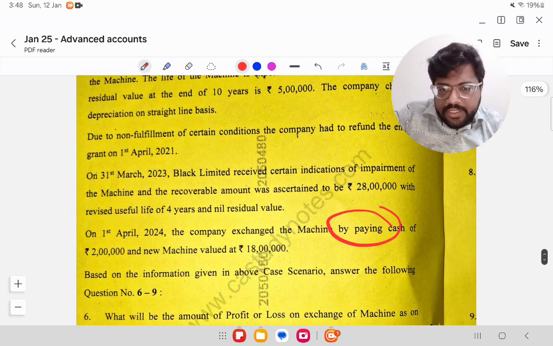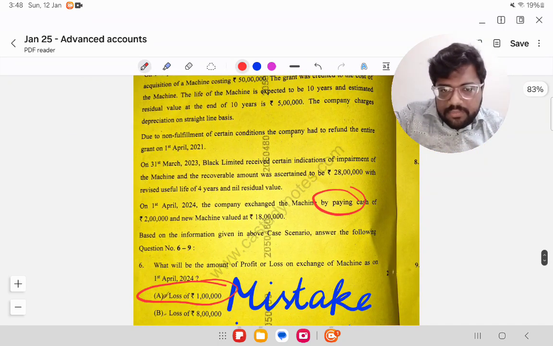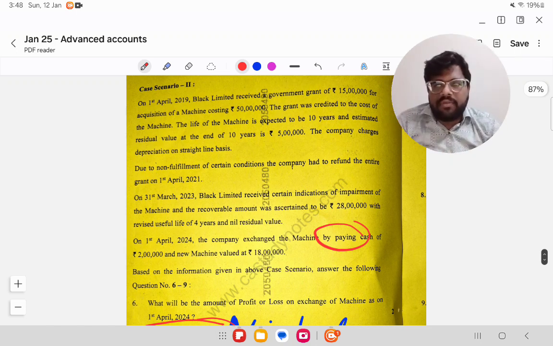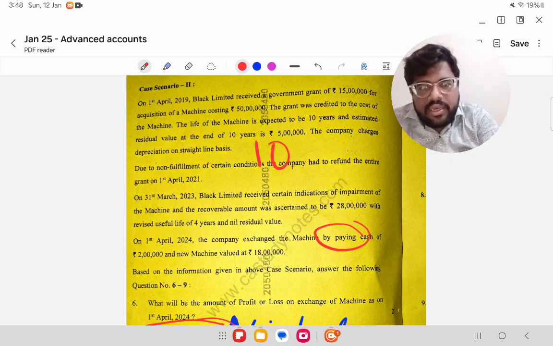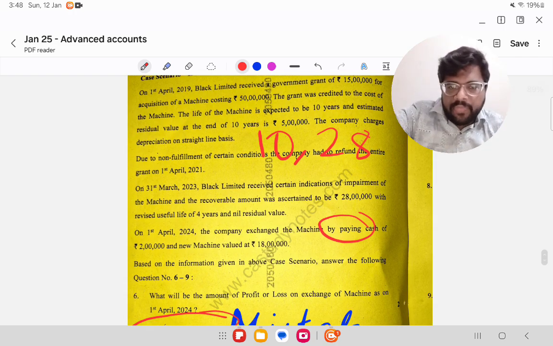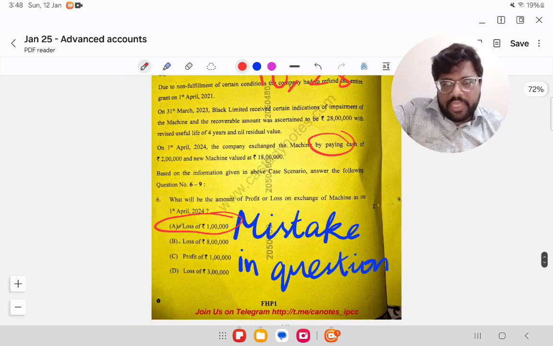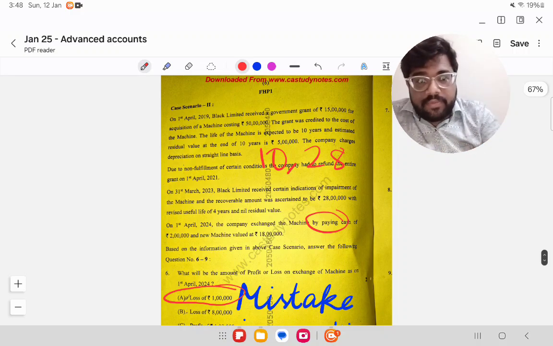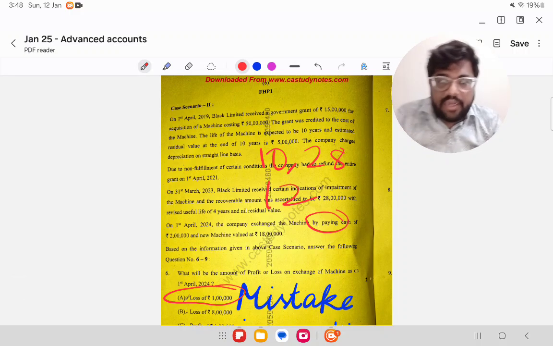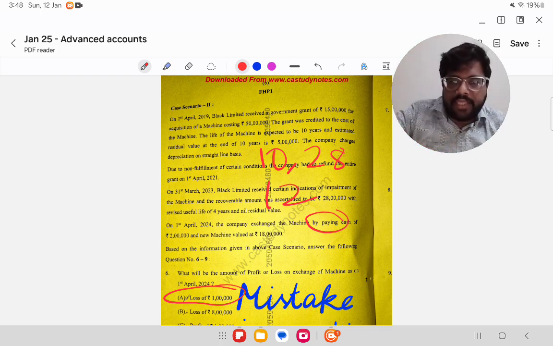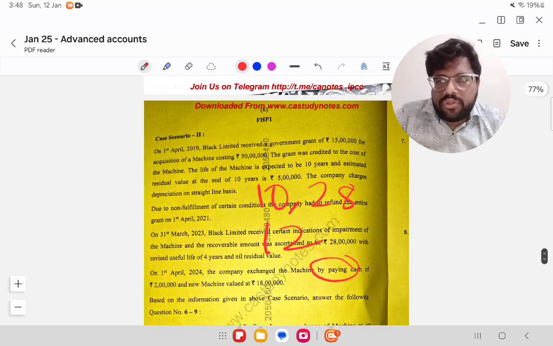So next case scenario. In the next case scenario, they have asked about, I think this is the combination. They have considered AS10, AS28 also is involved. It is a combination. And even AS12, government grant. 10, 12, 28. All these 3 standards have been combined into one. We'll go through the question.